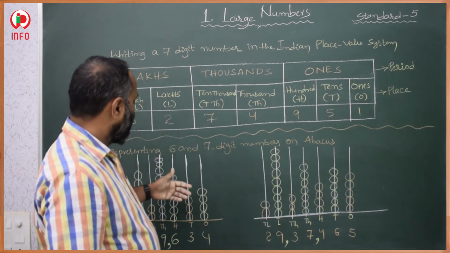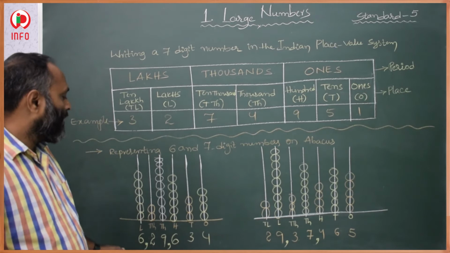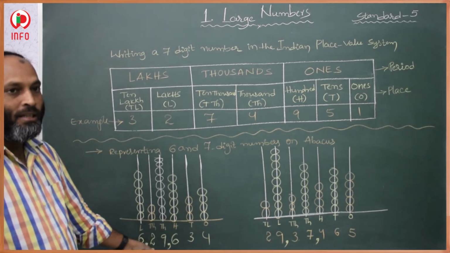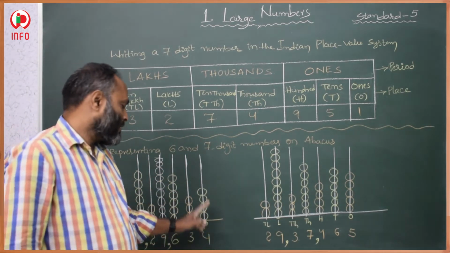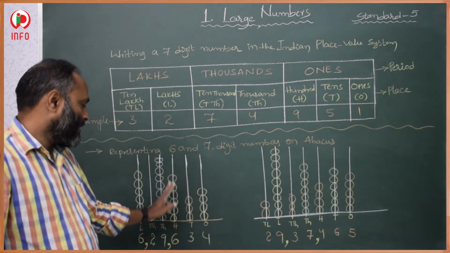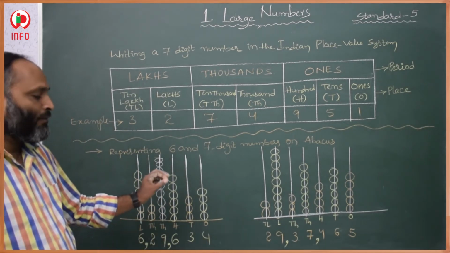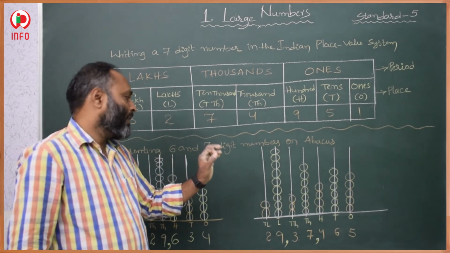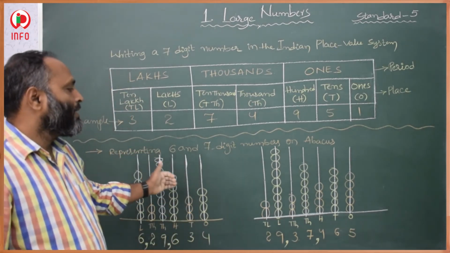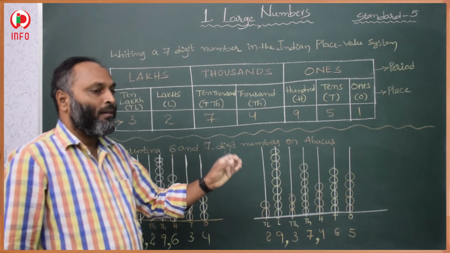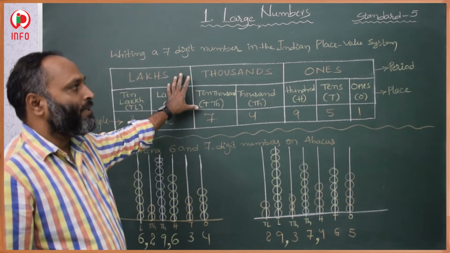So whatever bits were there on the abacus, by counting those bits we have to write the digits, the place means the numbers. So what is there in the ones place, what is there in the tens place, what is there in the hundreds, thousand, 10,000, lakh, we have to count each and every bit and write the numeral. So this is representing numerals on the abacus. This is our place values in the Indian system.